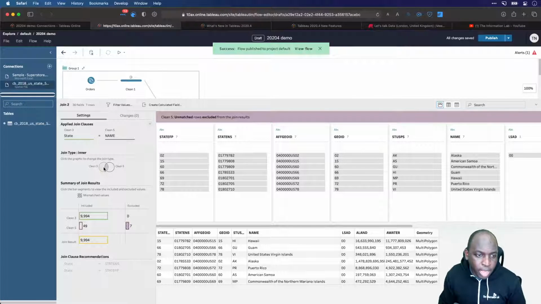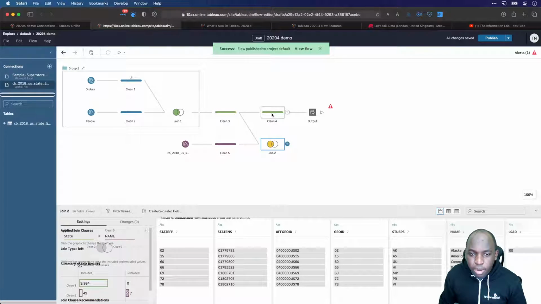What I will do is I'll do a left join because I need all my data regardless of if there's a state or not. Essentially, I don't want to miss out anything that doesn't have state. You'll see my number doesn't change. 9,994 is still the main number, and so we are pretty much good to go.